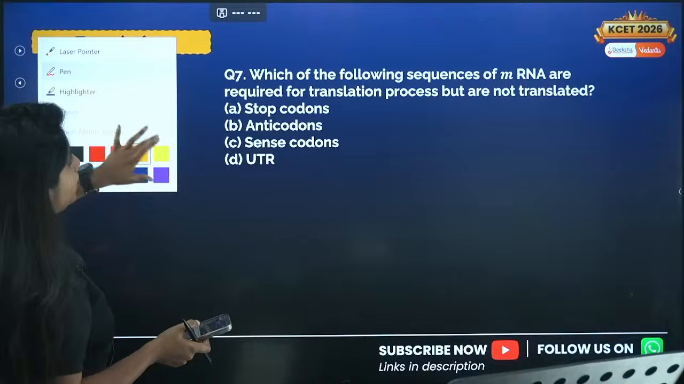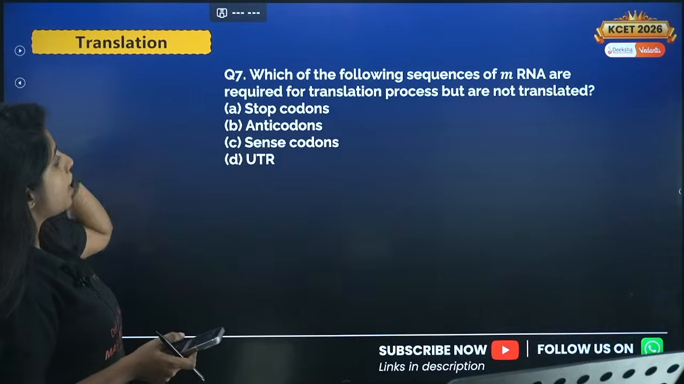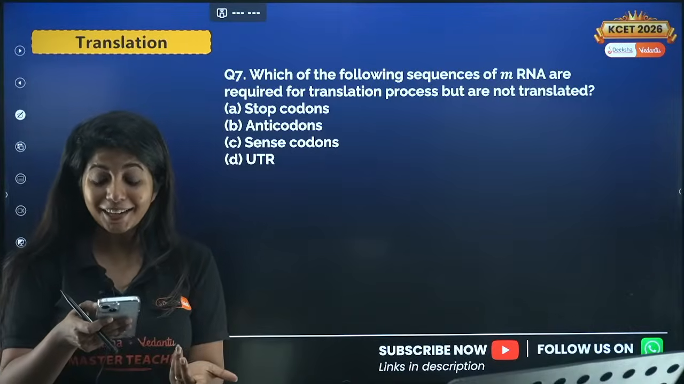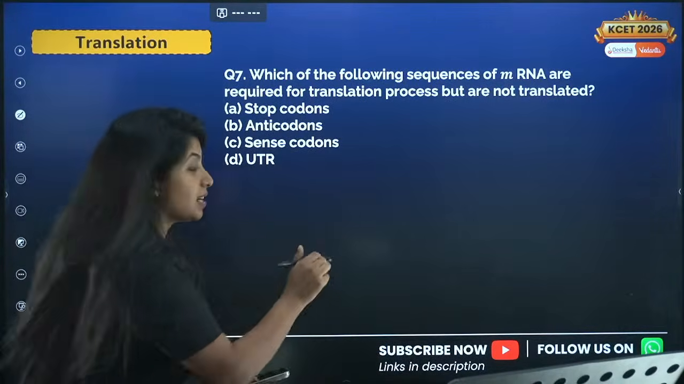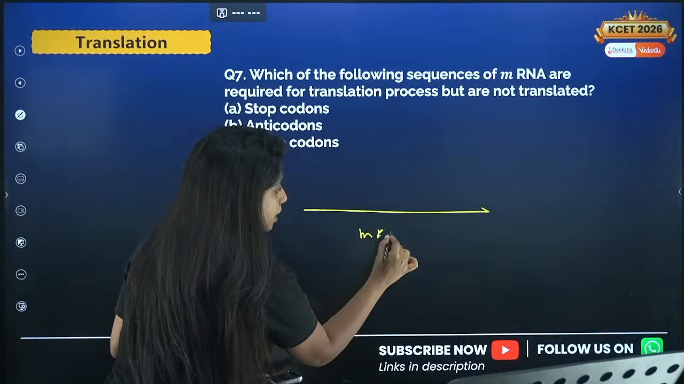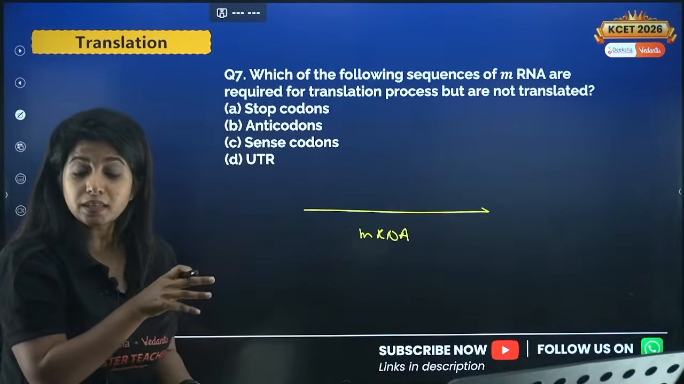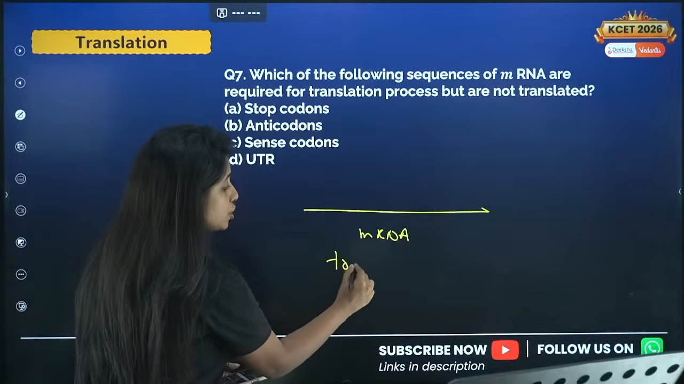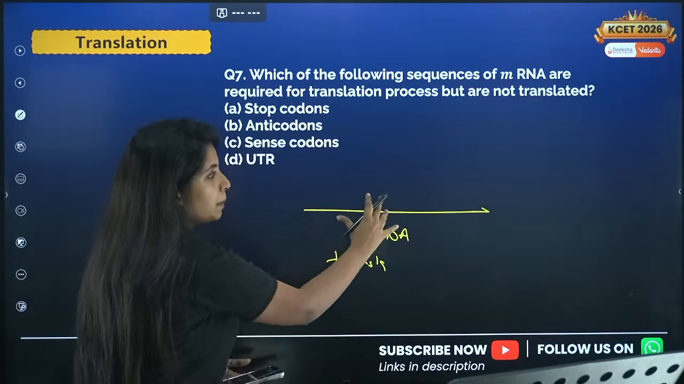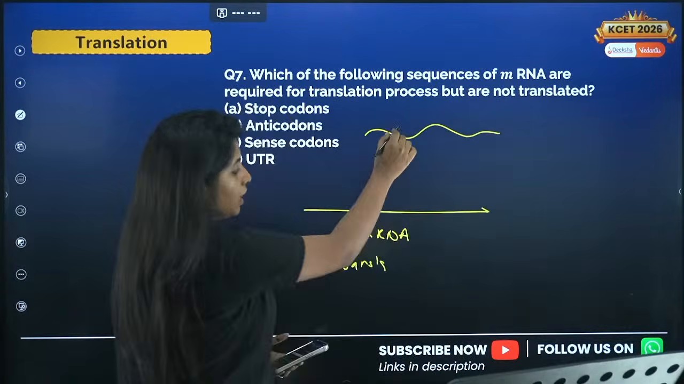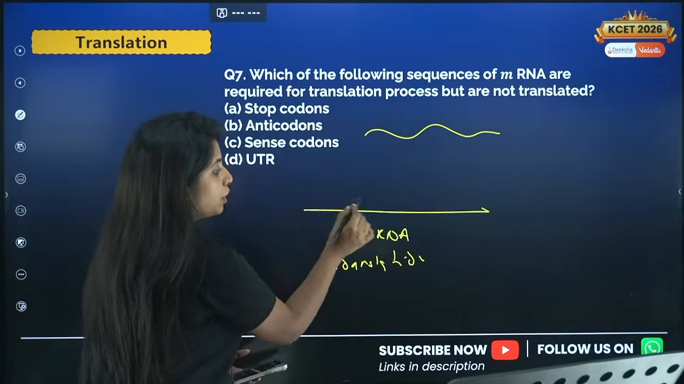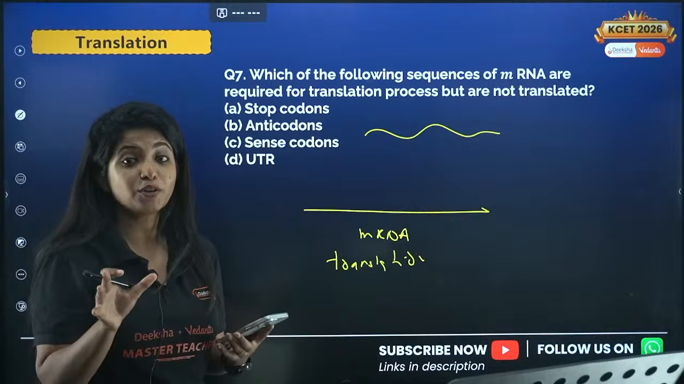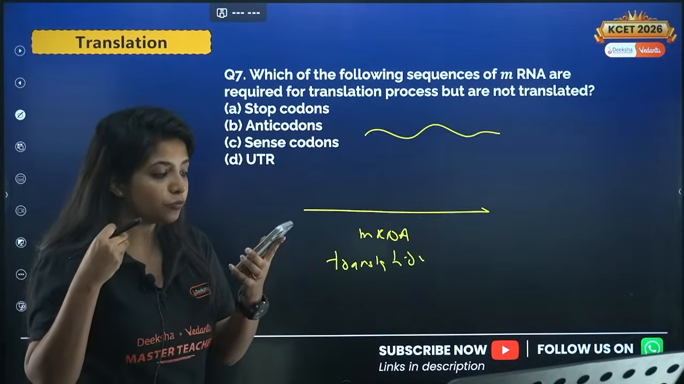Question number 7. Which of the following sequences of mRNA are required for translation process but are not translated? Any idea? So this is an mRNA, and I'm telling you, there are some sequences in the mRNA which are very much important for the process of translation to happen. That means for tRNA to come and bind and for a protein to be made. For all of that, you need these particular sequences, but they are not going to get translated. They are not going to form any amino acid. They are not going to code for anything.